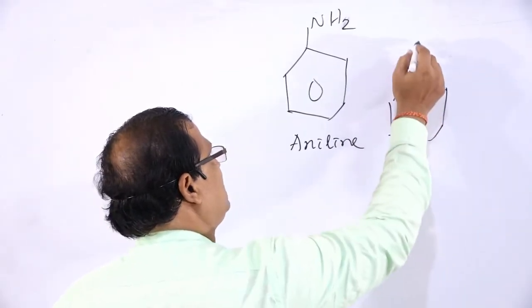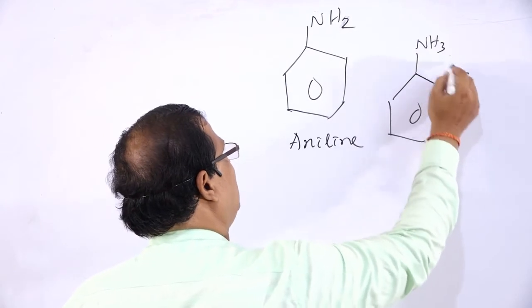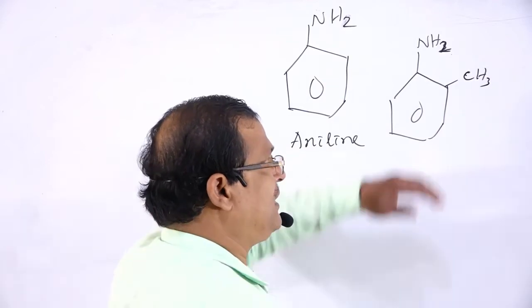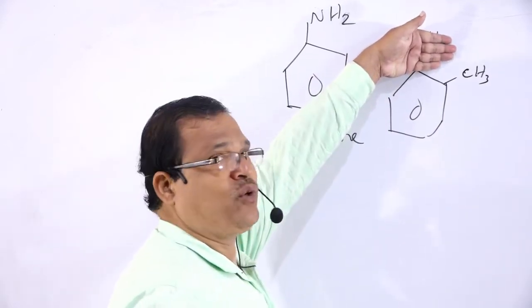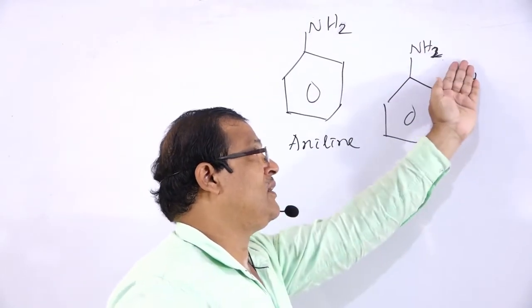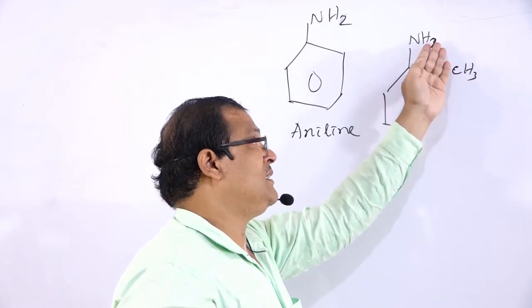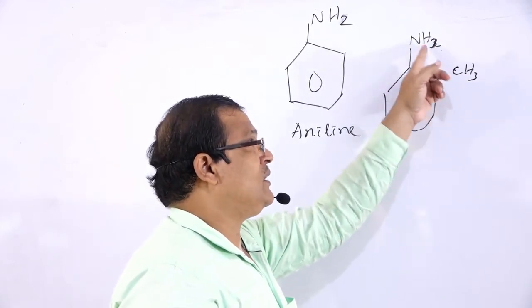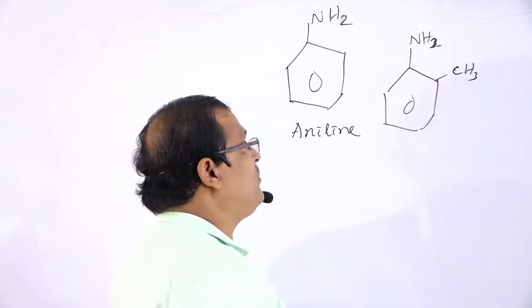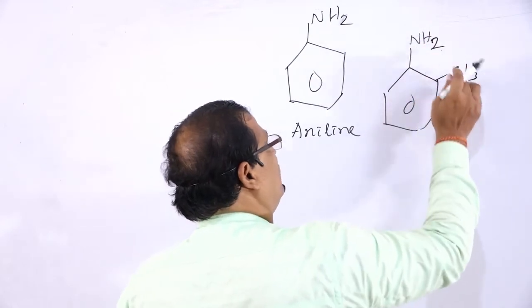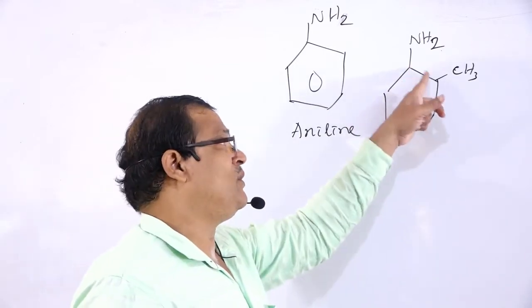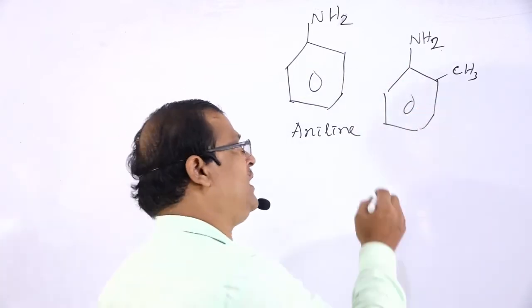If we take benzene that contains CH3, that is known as toluene. Benzene that contains NH2 is known as aniline. This is your aniline, this is toluene. When the NH2 and CH3 groups are at the ortho position, that is the 1,2 position, it is o-toluidine.